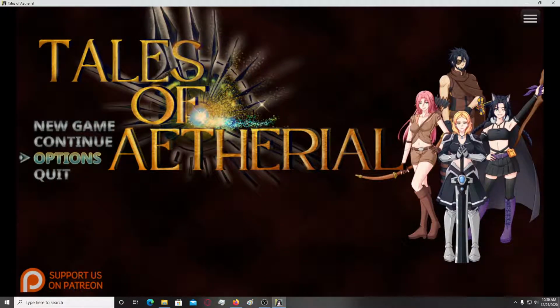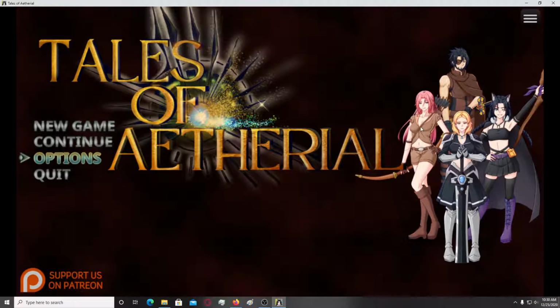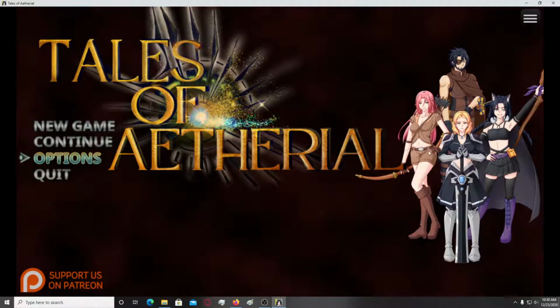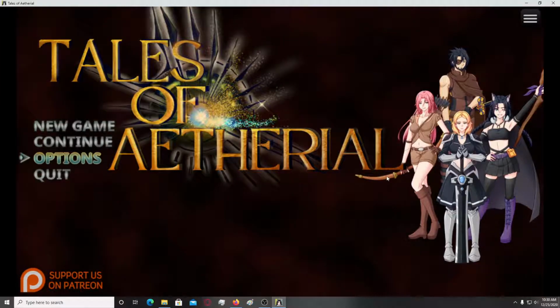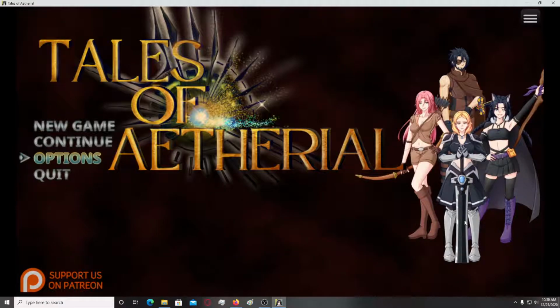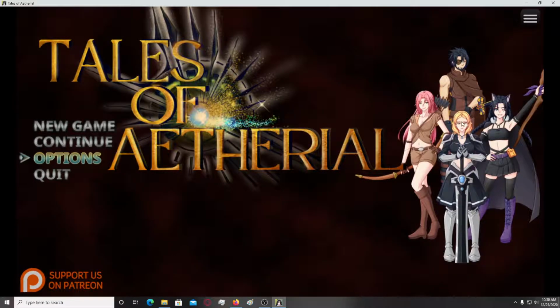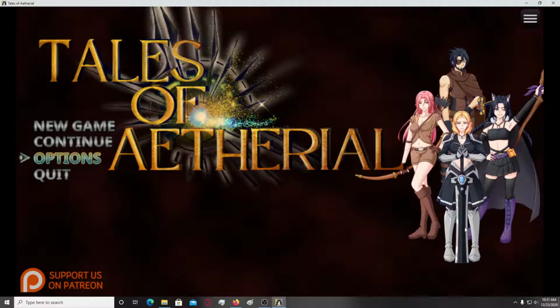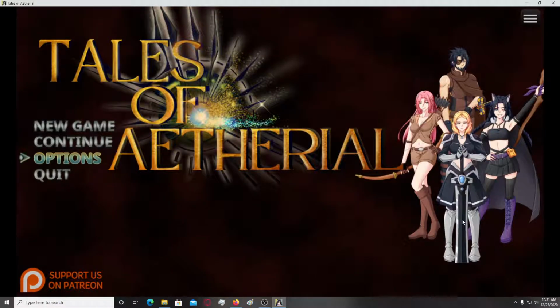Okay, so let's see. We have 4 characters in here, 3 females, one of them seeming to be an archer. Well, a longbow and arrows. The other one seems to be kind of a warrior mage, something like that. I don't know, the outfit doesn't look like that of a warrior.